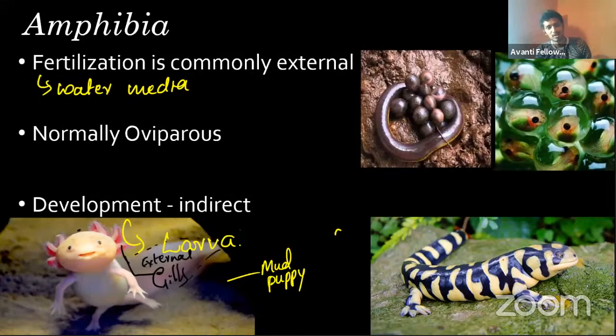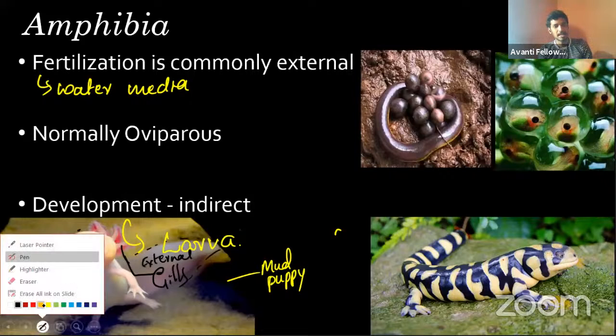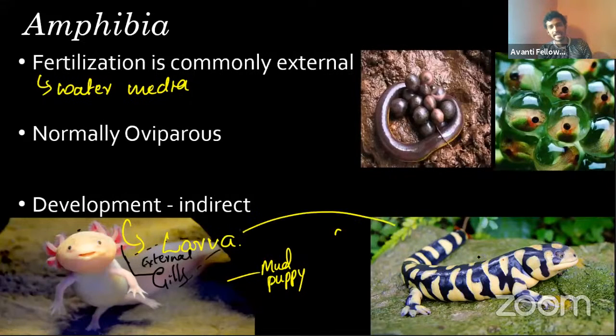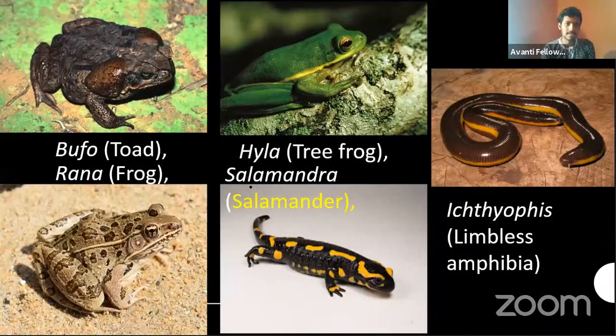So this is actually the adult form. It will develop into something like this. This is called a tiger salamander. I told you guys, right? Even though the tiger is developed later on, we gave the name to all the species which look like or have a pattern like a tiger.